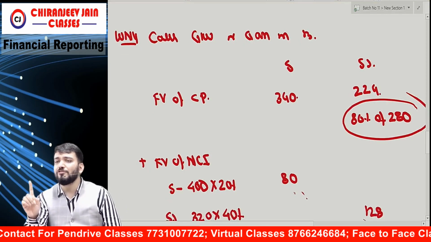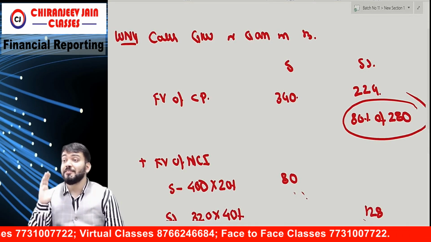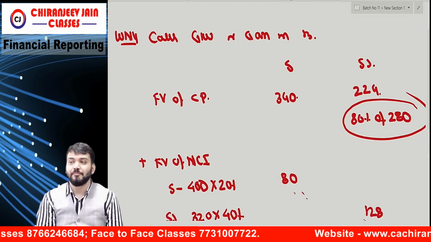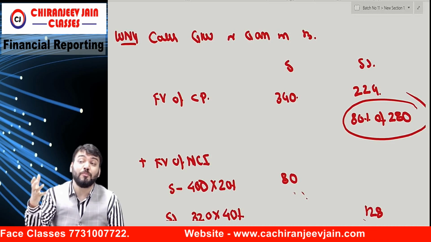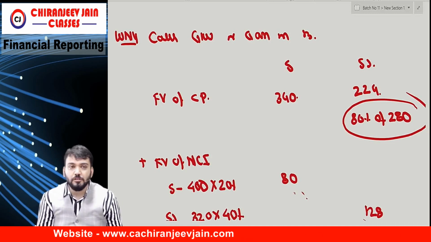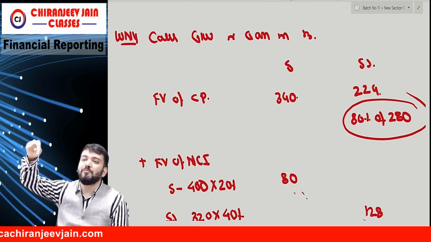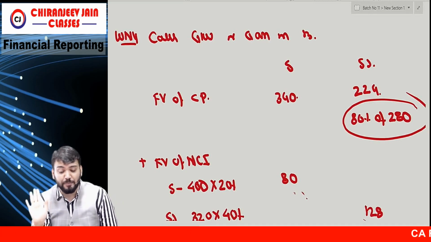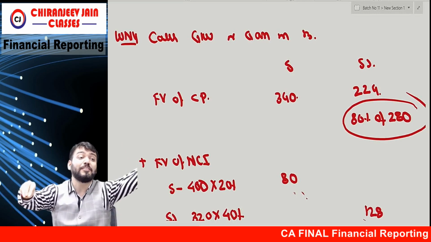Think. We are doing consolidation from whose point of view? P. Now see P's balance sheet. See whose balance sheet? P. But how much has P paid to acquire control over S? How much? 340. How much has P paid to acquire control over SS? Nothing. Zero. Zero. It means if you apply 103 on the date of acquisition, for P, the fair value of consideration paid is only 340. They paid 340, then automatically get control over what?